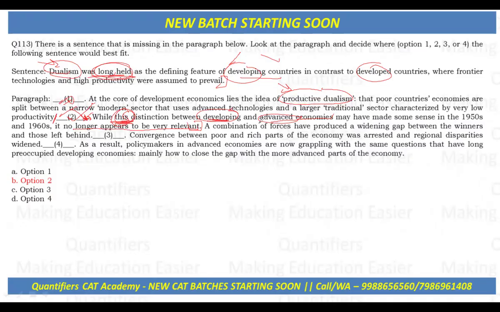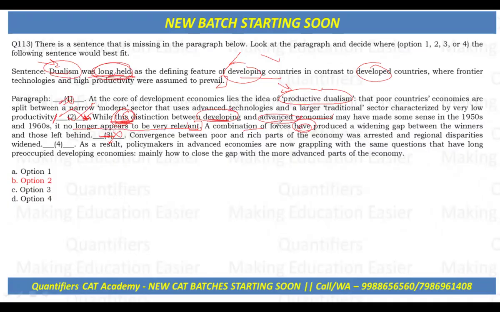Now let's analyze why it does not fit in blank number 3 and 4. It says that a combination of forces has produced a widening gap between the winners and those left behind, and then convergence between poor and rich. So again, that does not make sense. After 3, the paragraph is already talking about widening gaps with advanced economies. So it's too late to go back to describing the old distinction between developing and developed countries here. That's the reason the third is not the correct placement.